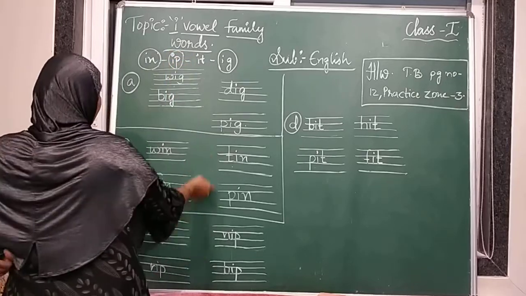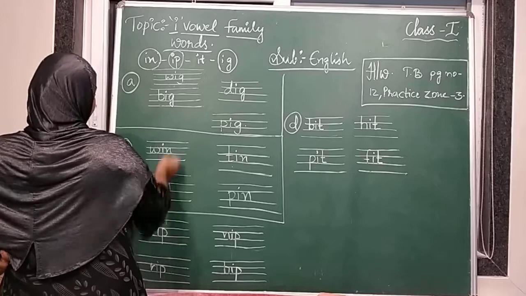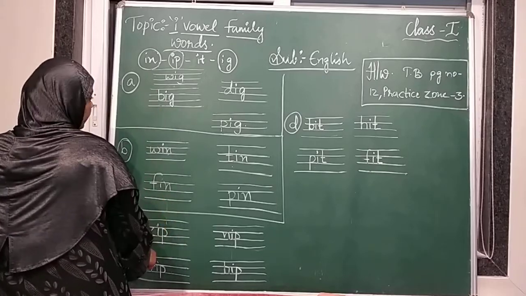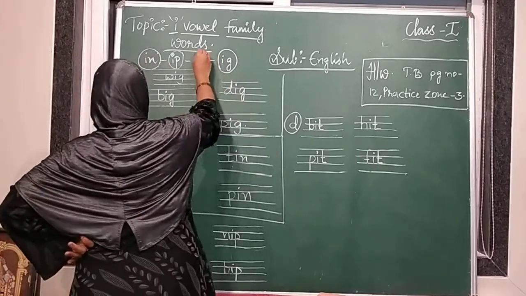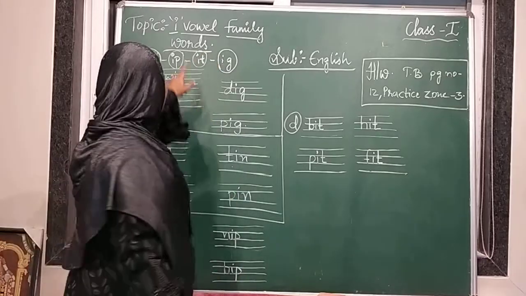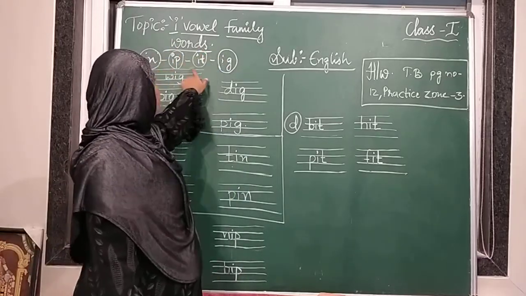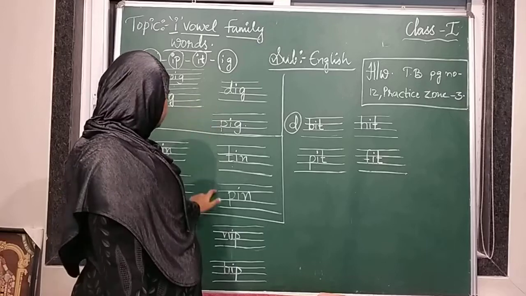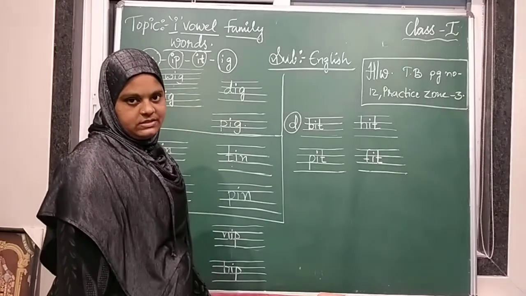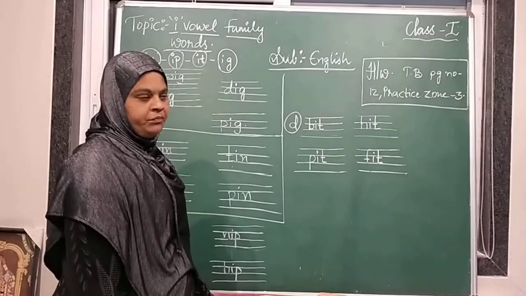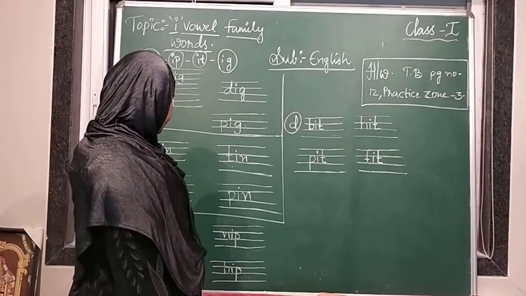And here IP letters came. And here IT letters came. So did you know that I vowel family words, all the words that are here, came in your blanks? Got it everybody? So can you read once again?